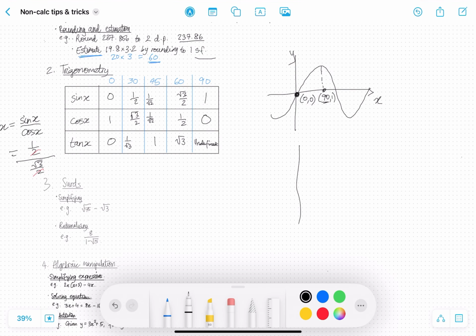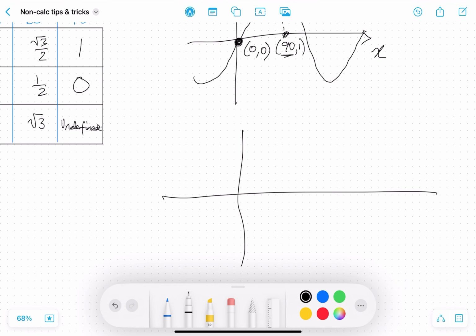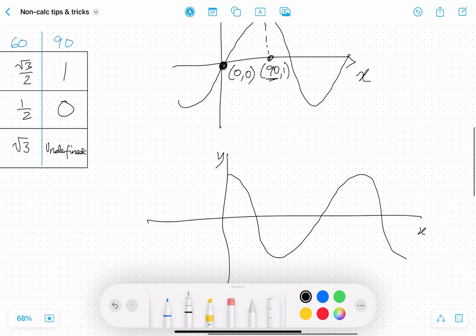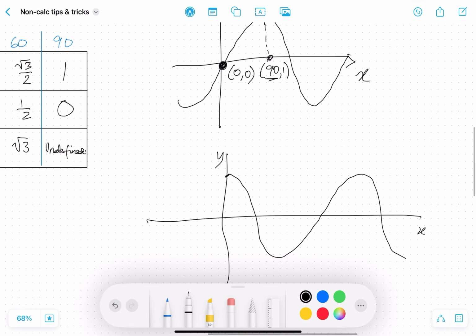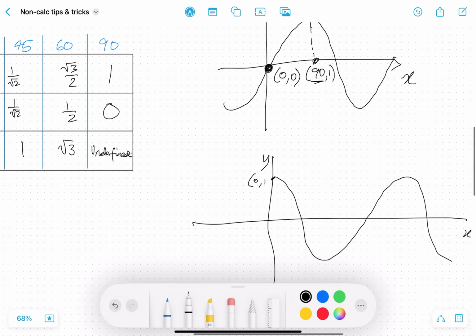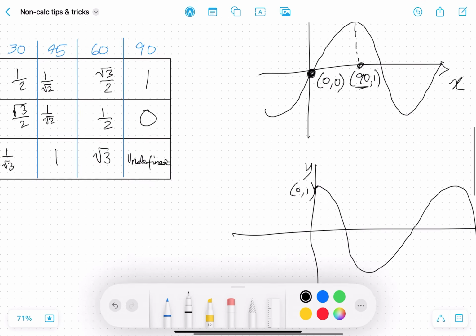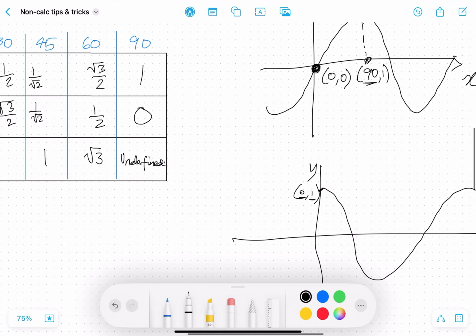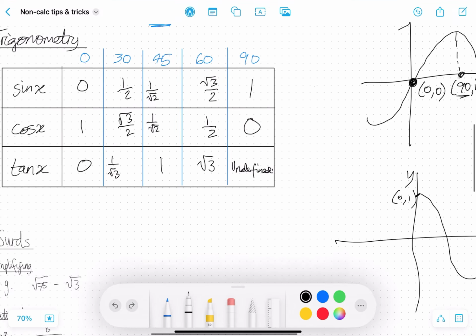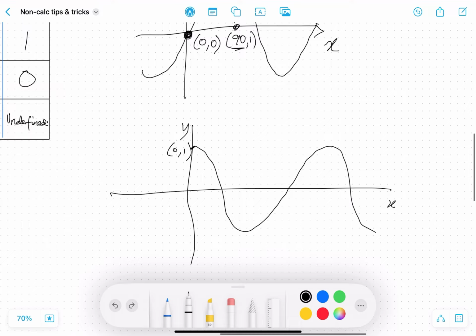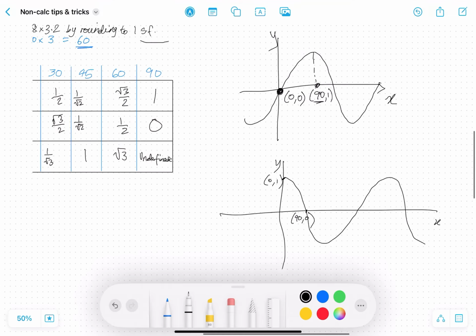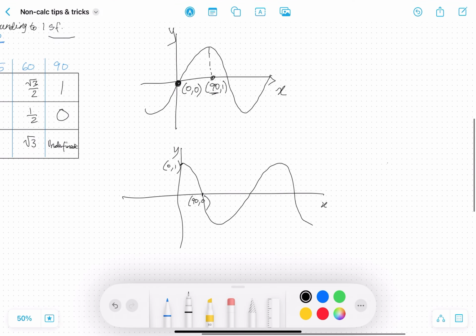If you do the same thing for cosine, cosine x starts from up here and goes like that. So it starts from 0, 1. When x is 0, cosine x is 1, as you can see from the table. And this right here is 90, 0. So cosine of 90 is 0.